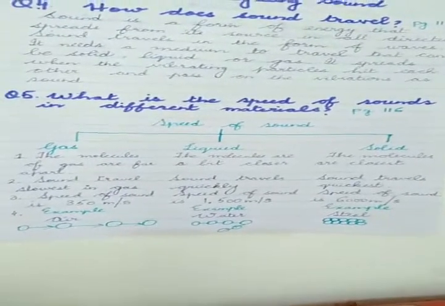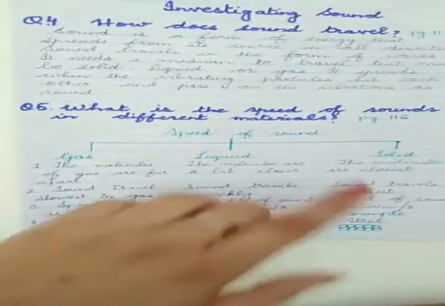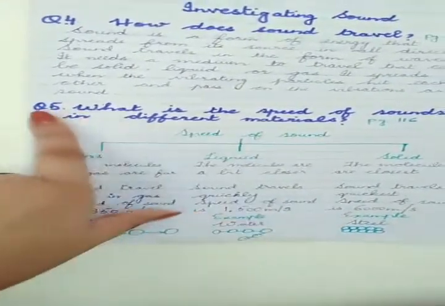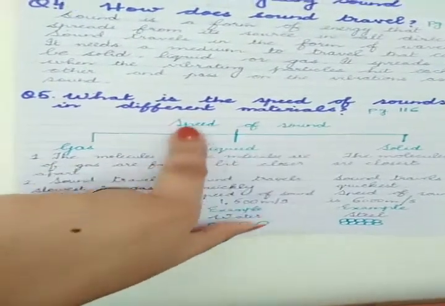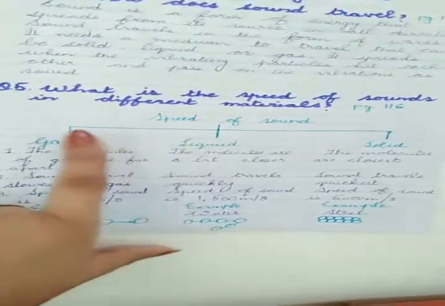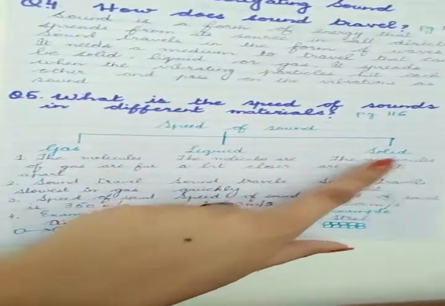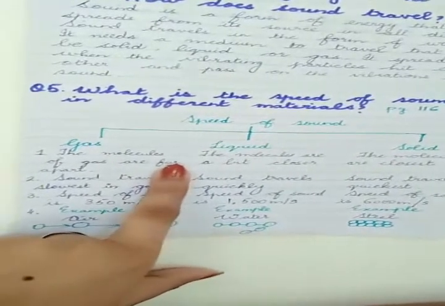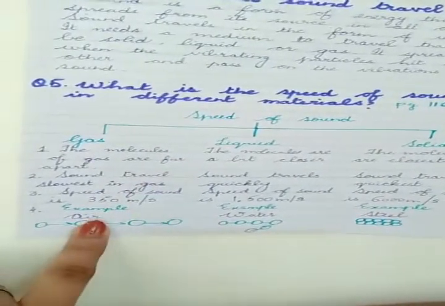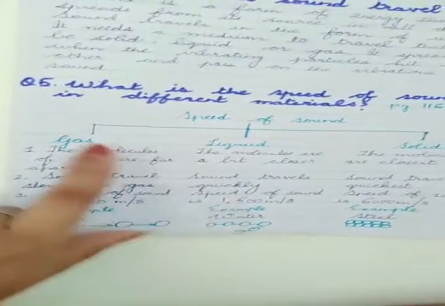Good afternoon, girls. Our topic today in science, chapter number 11, investigating sound, is from page number 116 of your books. Question 5 is: what is the speed of sound in different materials? The speed of sound is different in different materials like gas, liquid, and solid. The reason lies behind the pattern of the particles or molecules of these mediums.